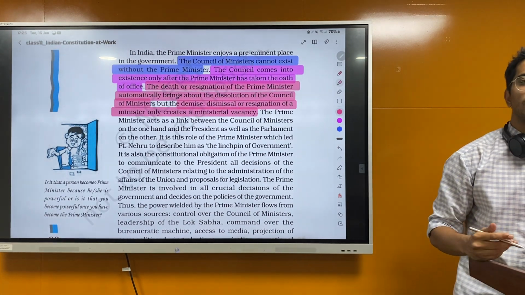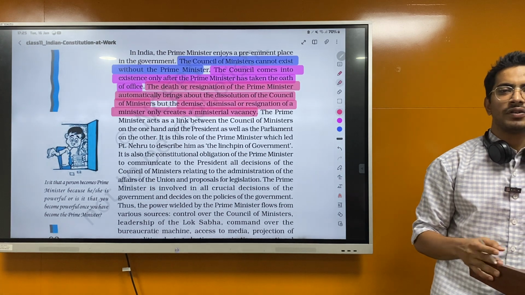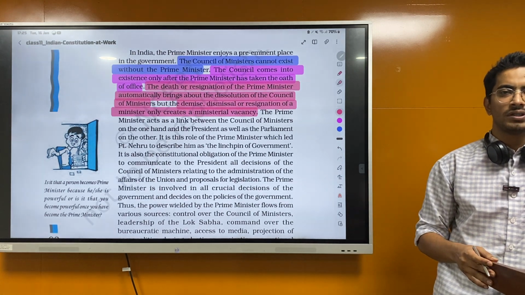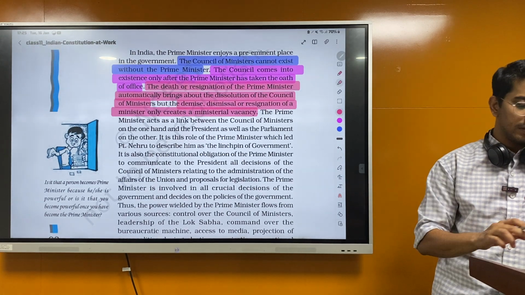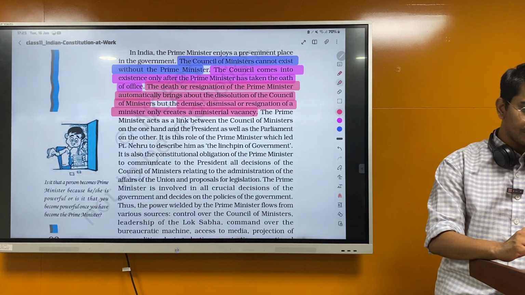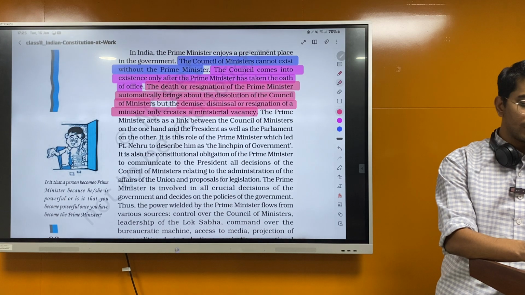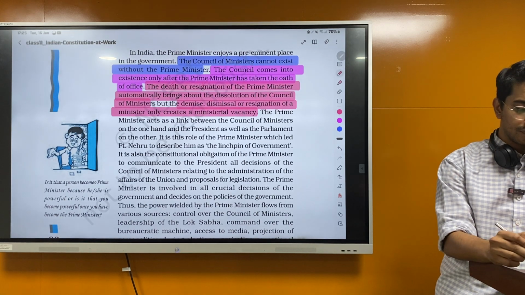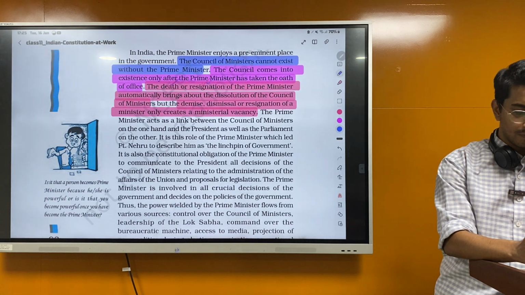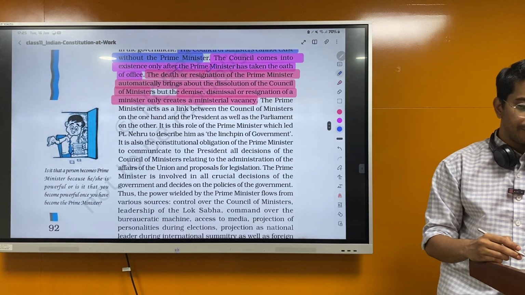If the Senapati dies, the whole war is lost. But if a Sipahi loses, still the war is on. It means this. The death and resignation, these are the two things. Write this.